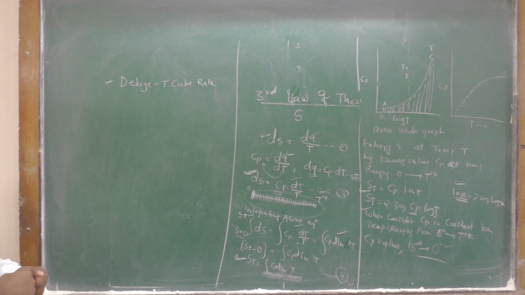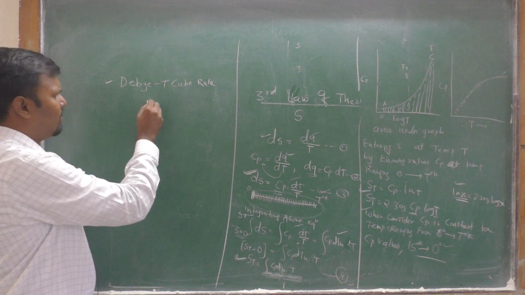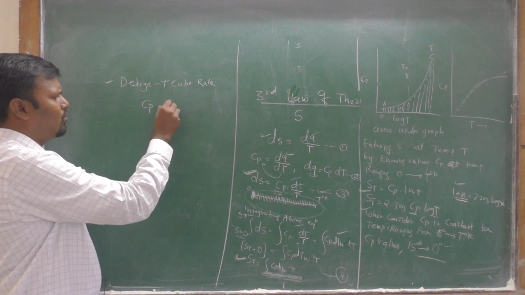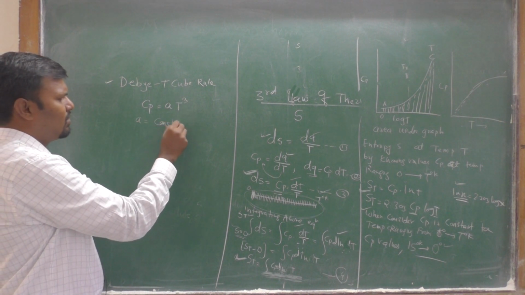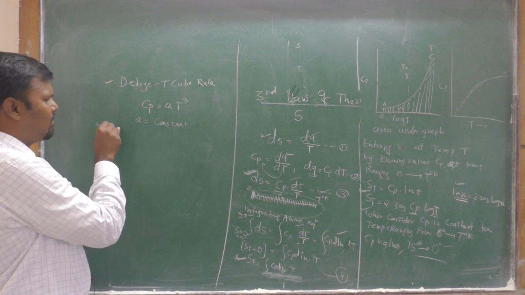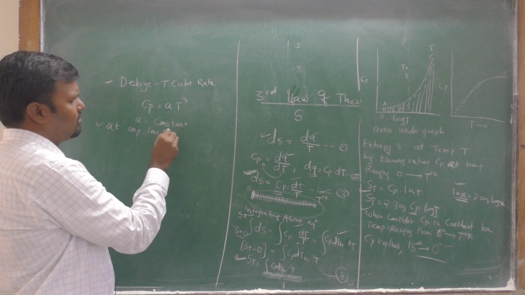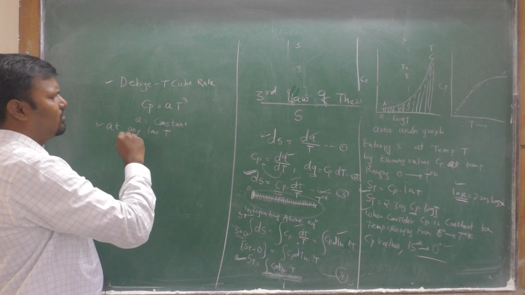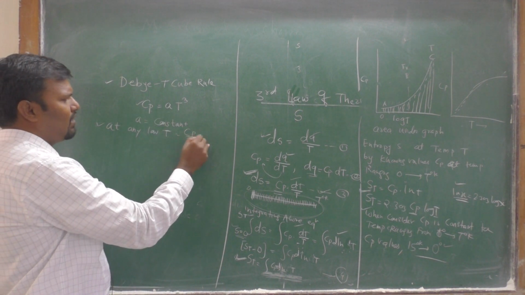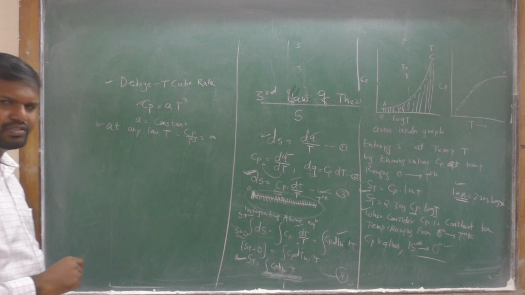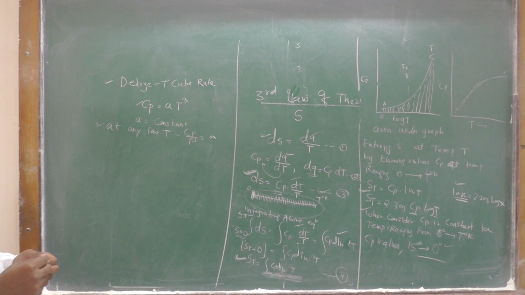This rule is stated as: the entropy is equal to A into T cubed, and A is a constant, which can be calculated at any low temperature T. We can find the Cp values, and by using the Cp values we can find this constant A, for the range from 0 degree to T degree temperature.